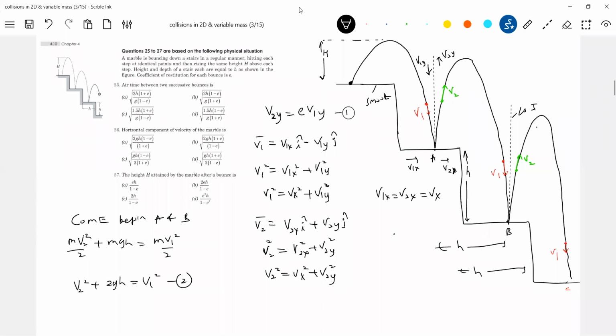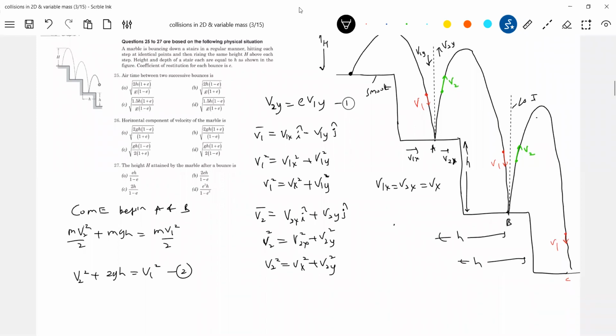Okay, let's come to when it moves from A to B. It will have horizontal displacement and also vertical displacement, and it will take some time to move from A to B. So when it moves from A to B, along the y-axis we'll write the set of equations. So this is about the initial thing. Let's come to some kinematics part.